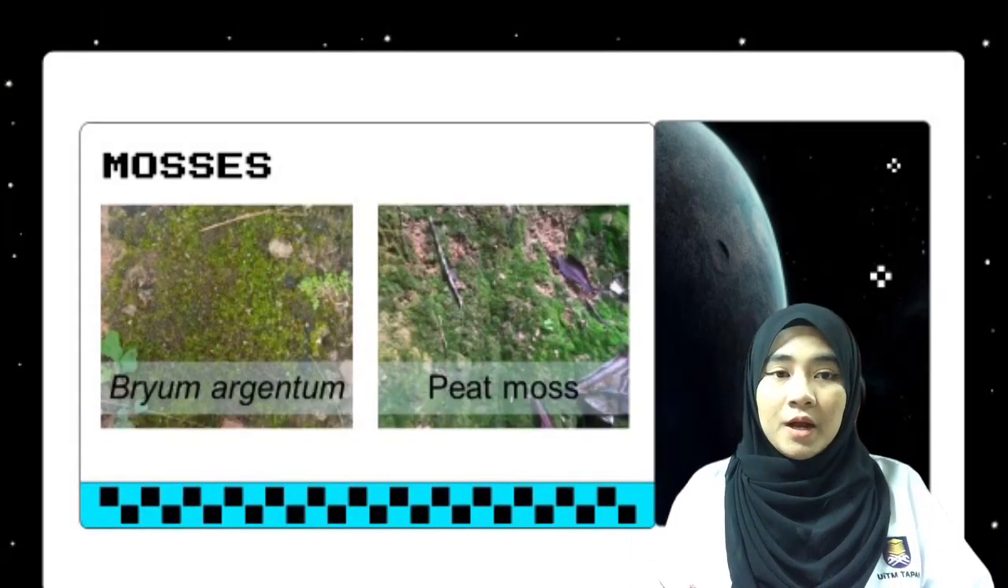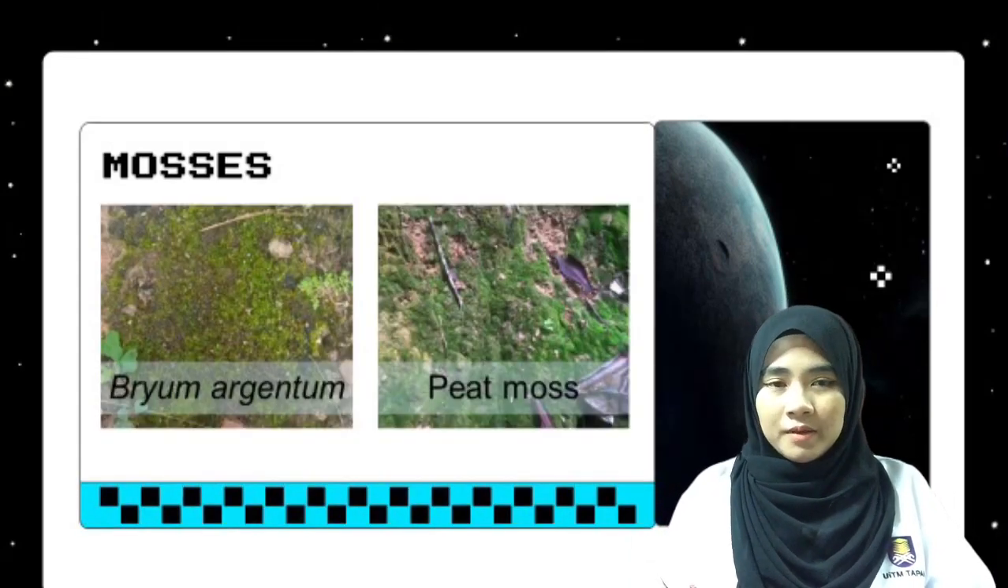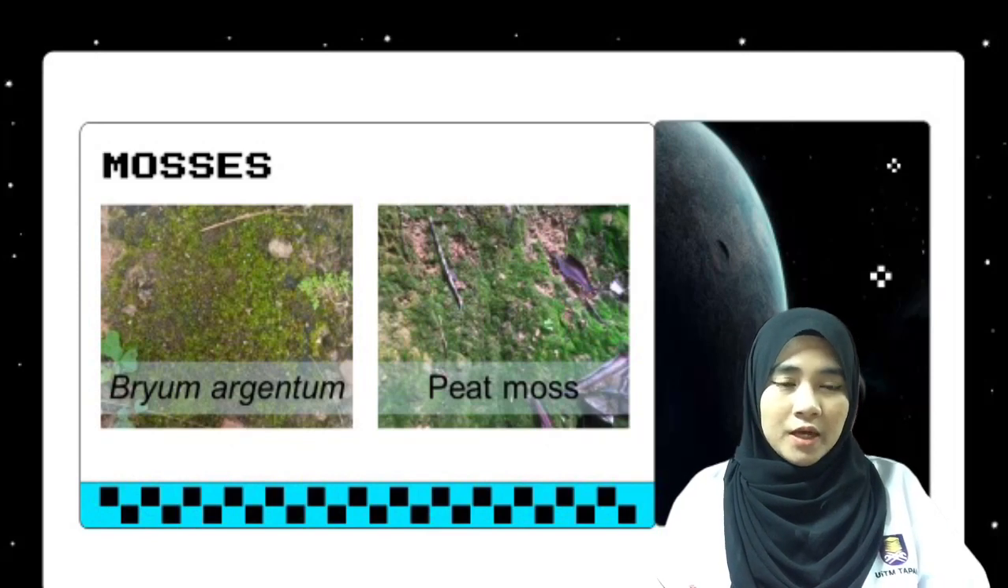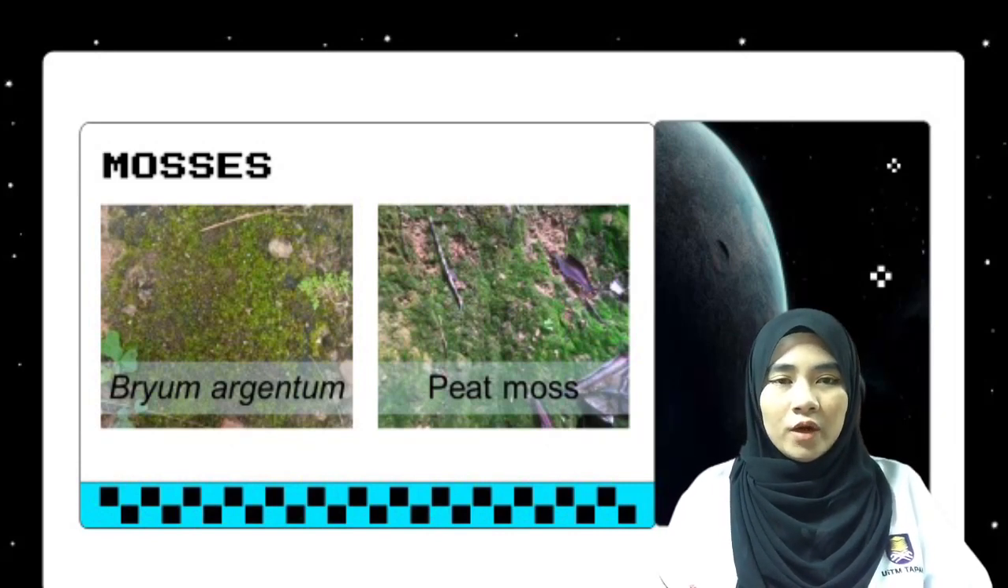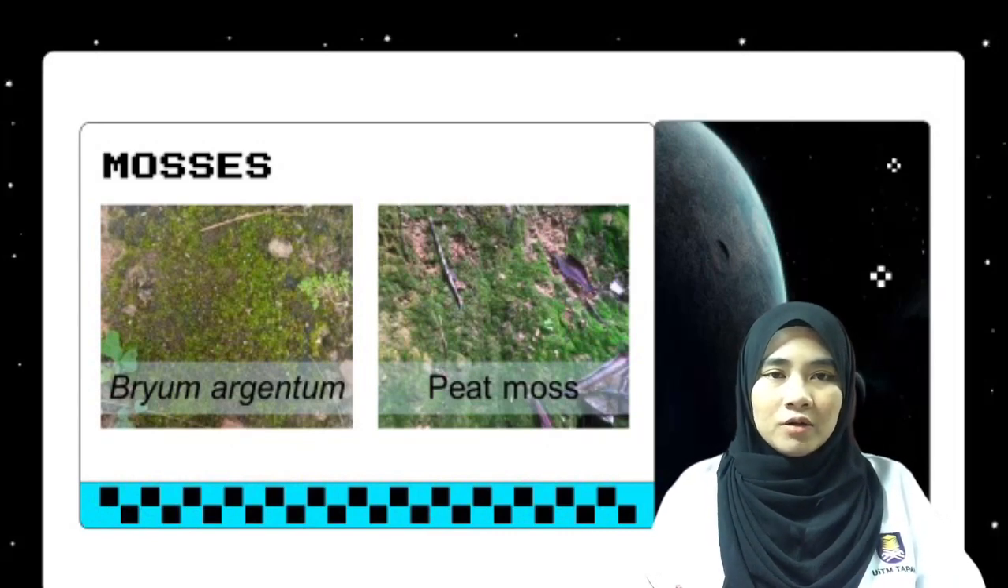For example, Bryum argenteum, common name silvergreen bryum moss. It is from the Bryaceae family. The characteristics of this plant are that the plants are small to medium, with a size of 1 to 25 mm long. The stems are glaucous, smoothly cylindrical like a catkin, 1 to 25 mm tall. The leaves are crowded and tightly held to the stem, overlapping each other, broad ovate and concave, and green below.